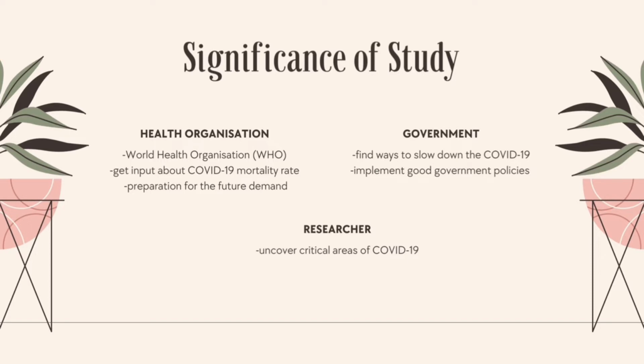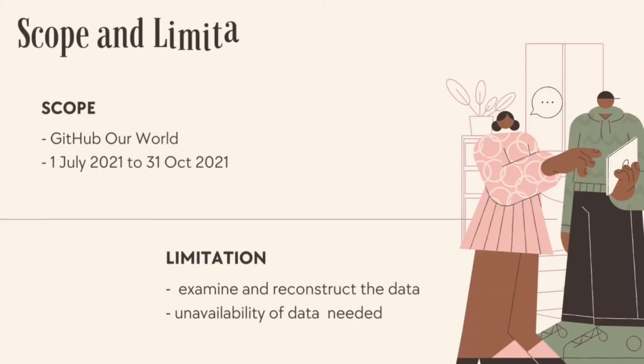The government also can find ways how to slow down the number of cases of COVID-19 by implementing good government policies based on the country that has low COVID-19 cases. The researcher also can uncover some critical area of COVID-19 as the COVID-19 issue is still new. The society also will be more aware of factors that contribute to the COVID-19 mortality rate. Next, we continue with the scope and limitation.